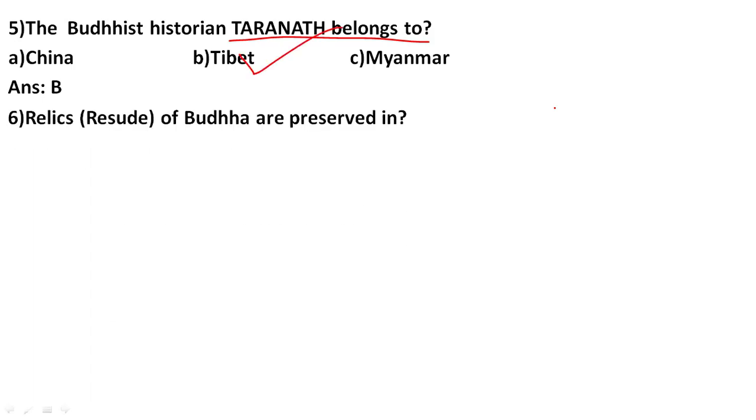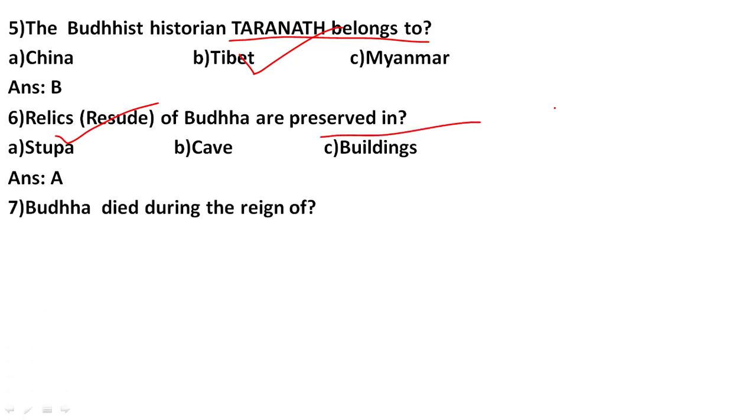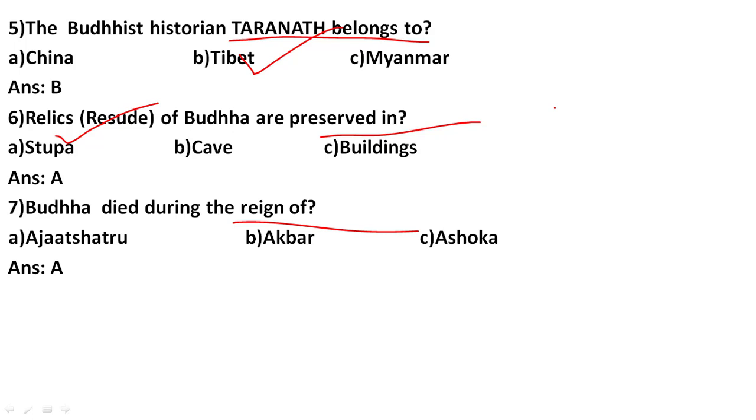Then relics means the residue or the residual part. So relics or residue of Buddha are preserved in, so all these are preserved in stupa, cave and buildings, and the correct answer is number A, stupa. Relics of Buddha are preserved in the stupa. Then Buddha died during the reign of Ajatshatru, Akbar, Ashoka. So he died during the reign of number A, Ajatshatru.